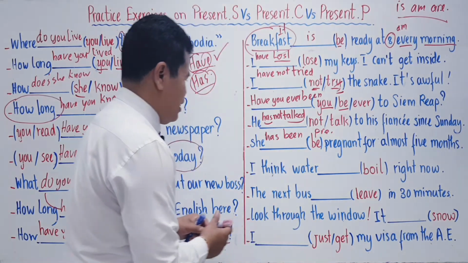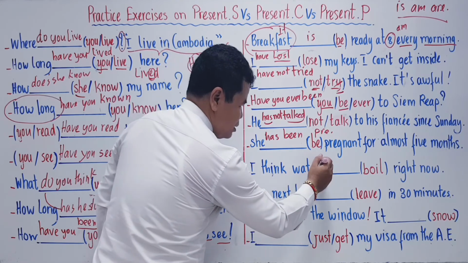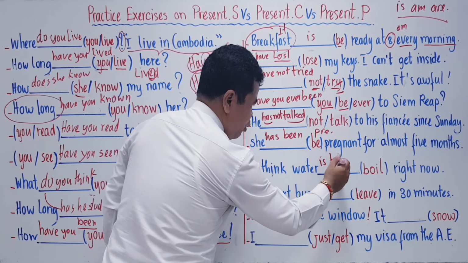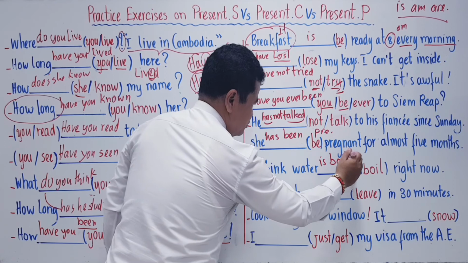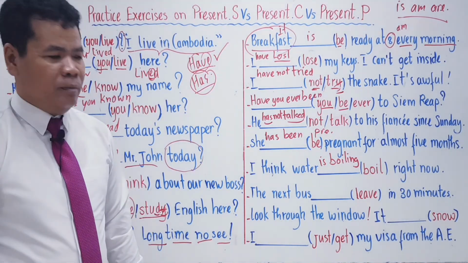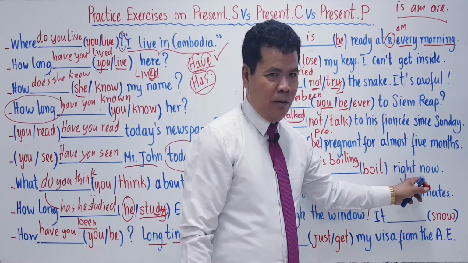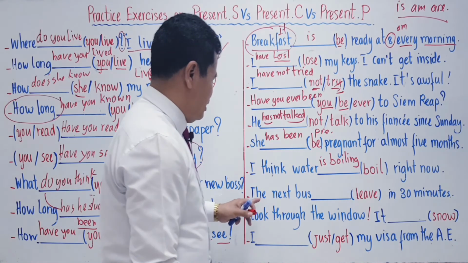So what do you have? I think water is boiling. Okay? Right now. I think water is boiling right now. Let's go to the next one.